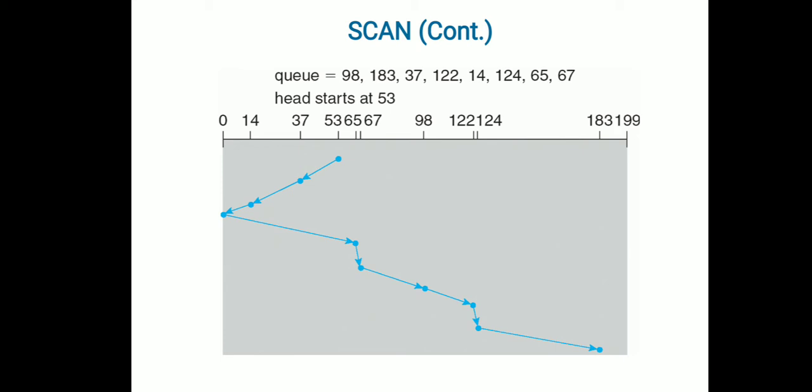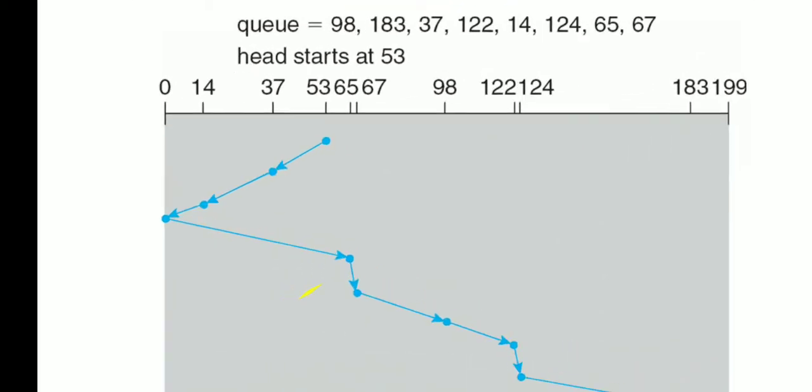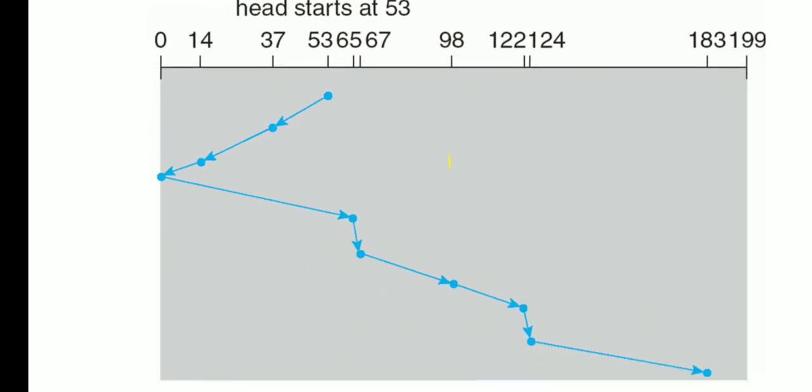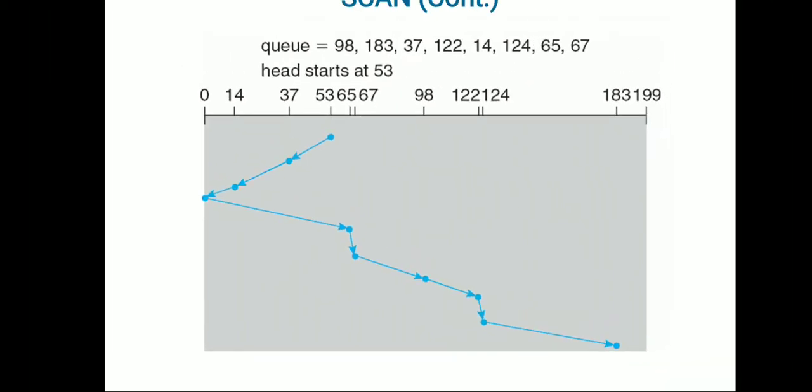The same example, the queue has certain positioning and it starts at 53. As I told you, it will move towards one end. From 53 it is moving towards the left end, till 0 first. The requests between 53 and 0 are 37 and then 14. So it responds to 37 first, then 14, and from there it doesn't return. It will go for the entire dead end, that is, till 0 it will be moving.